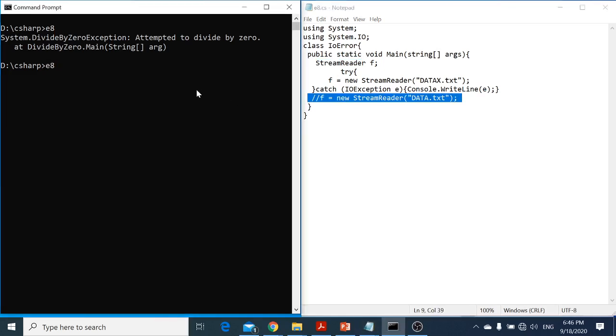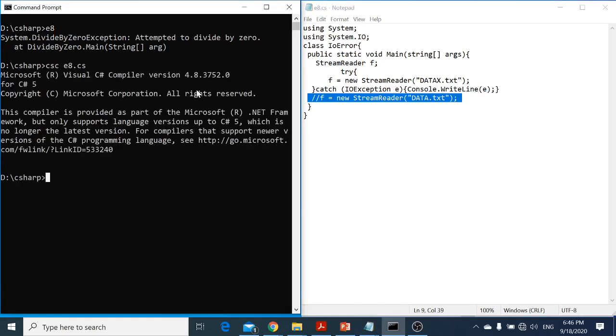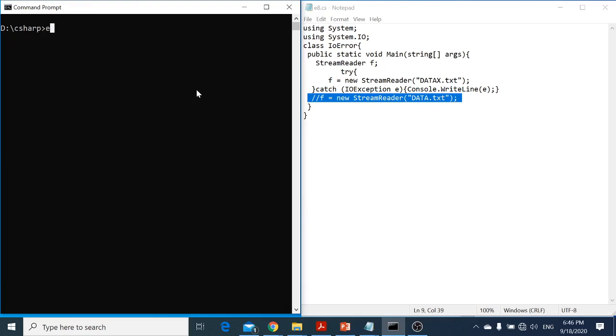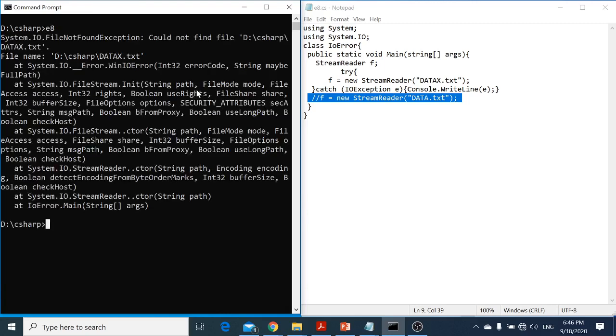So compile it, clear the screen, E8. Now, you see, we are handling the exception, but we are displaying the complete message that is available in the object E, the IOException object. That's why we didn't have the unhandled exception.